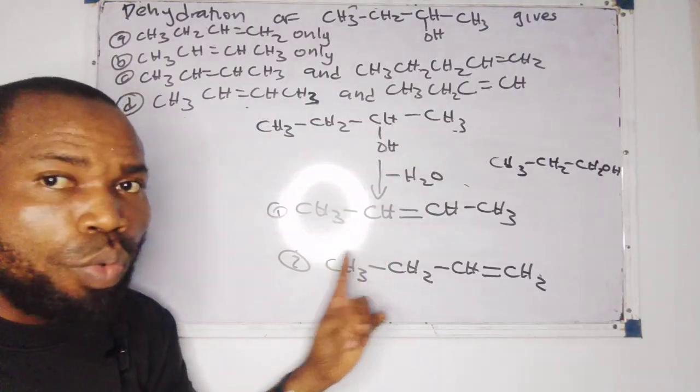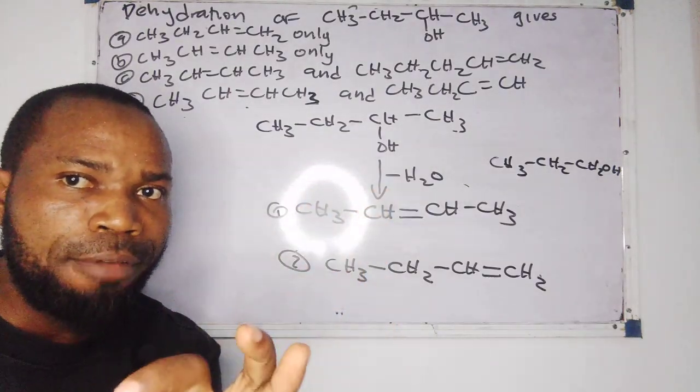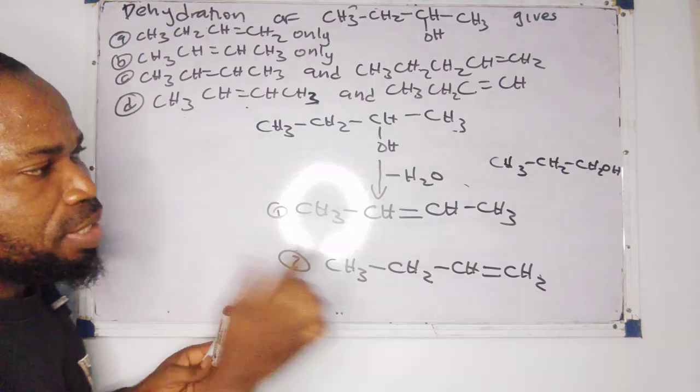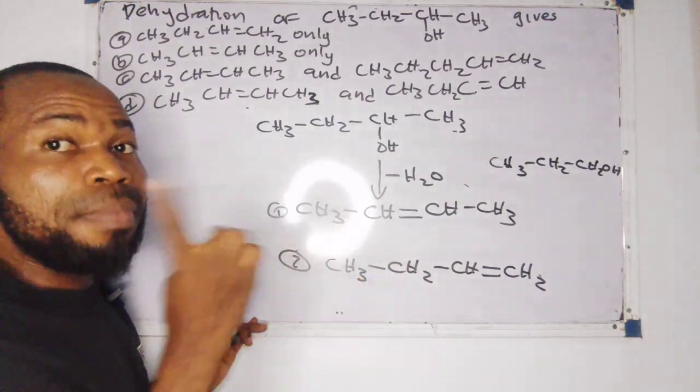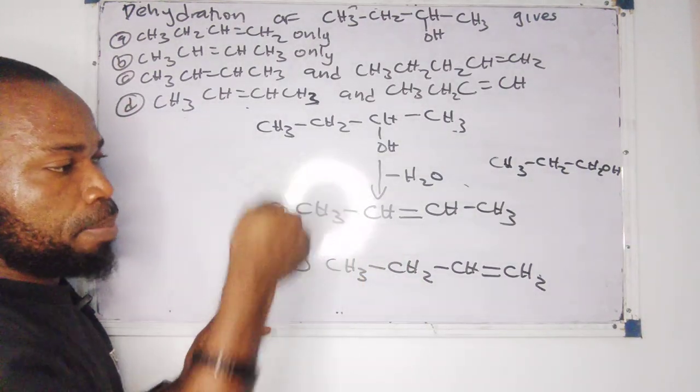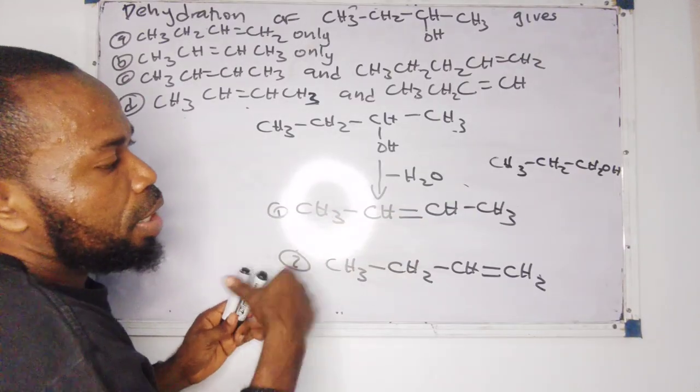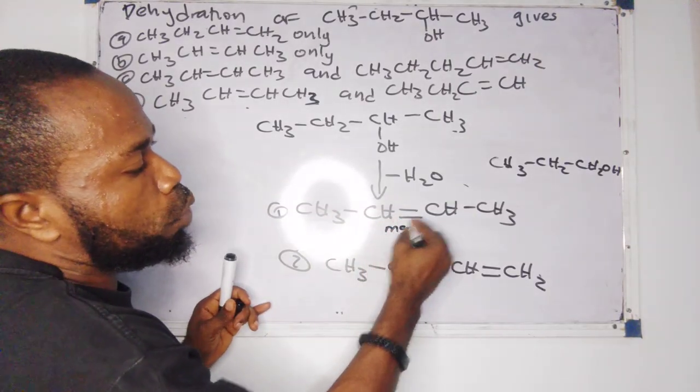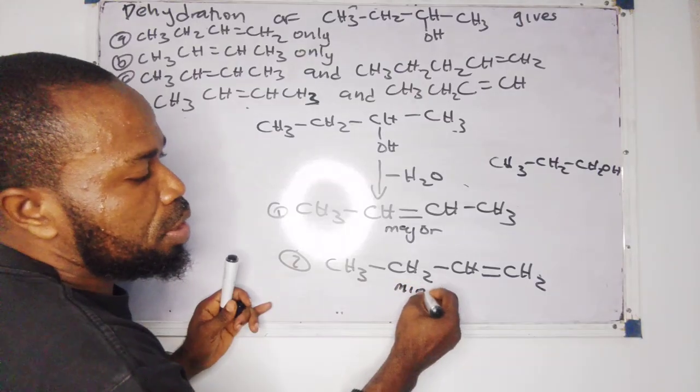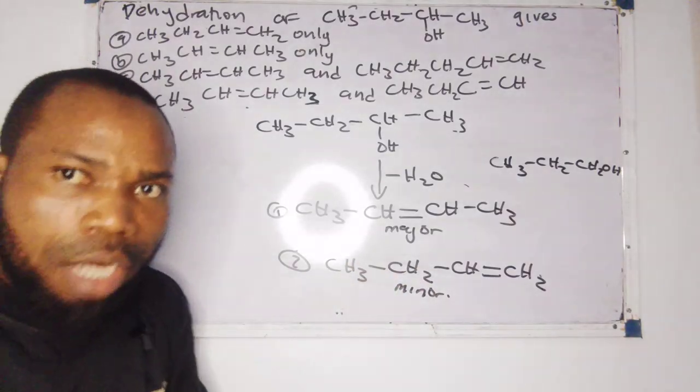And among these two, for those of us in university 200 level doing chemistry, you notice that one of them is the major product and one of them is the minor product. In this situation, this is the major product, while this other one is the minor product. Now, how do we get to know that?